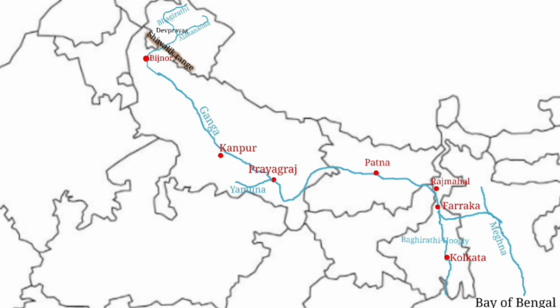Now that we know about the main route of the Ganga river, how can we forget about the tributaries? From the left side, some important tributaries of the Ganga river are the Ghagra, the Gandak and the Kosi. They originate in Nepal and finally join the river Ganga. The Ghagra joins the Ganga at the town of Revelganj in the Saran district of Bihar. The Gandak joins the Ganga at the capital city of Bihar, which is Patna, and finally the Kosi river joins the Ganga at Kursela in the Katihar district of Bihar.